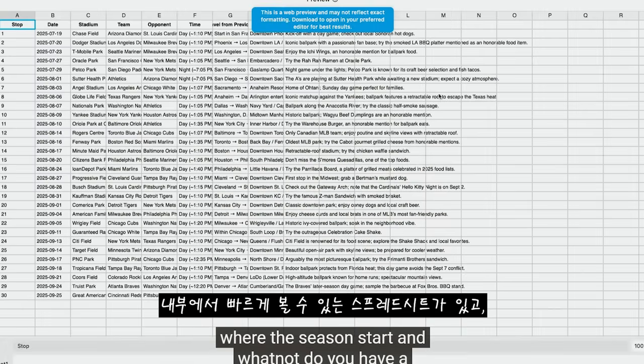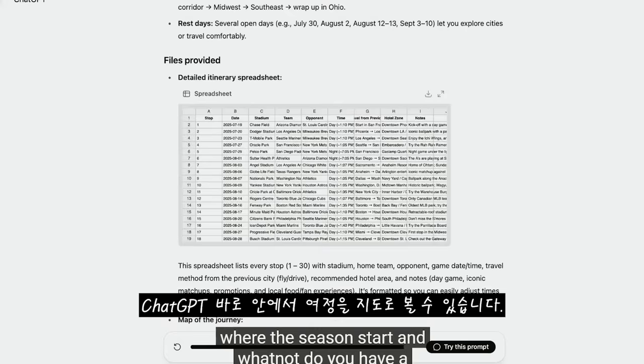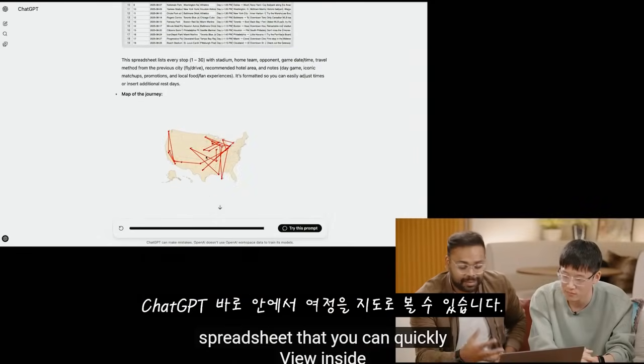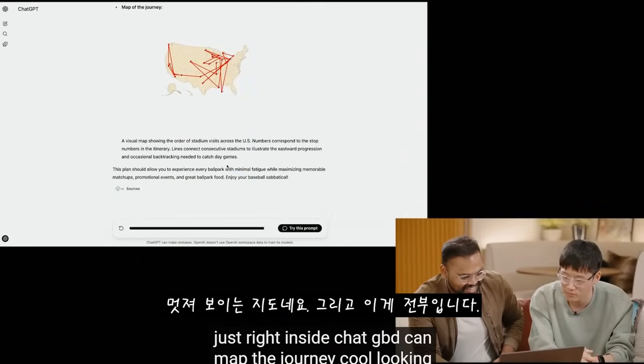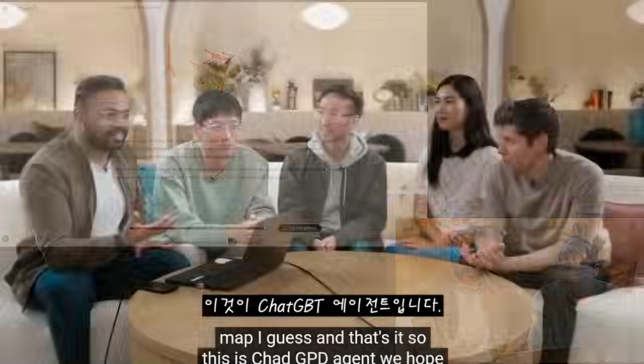You have a spreadsheet that you can quickly view just right inside ChatGPT. You can map the journey. Cool looking map, I guess. And that's it. So this is ChatGPT Agent. We hope you really like it.